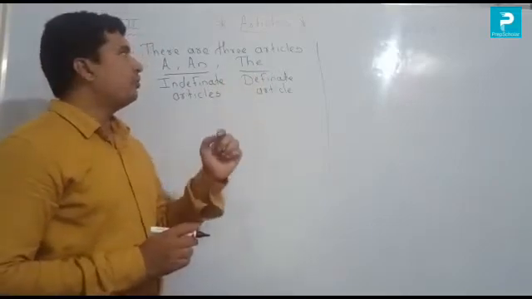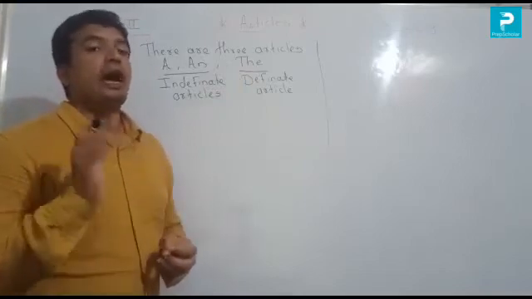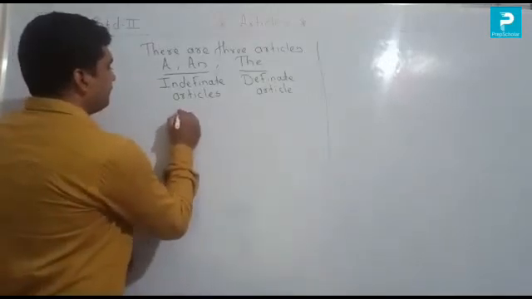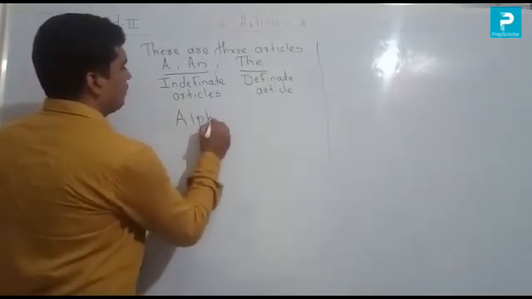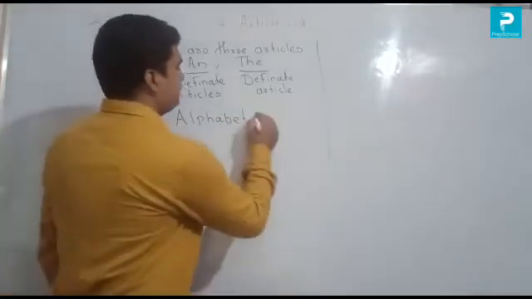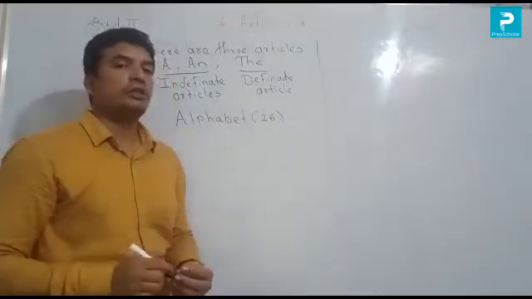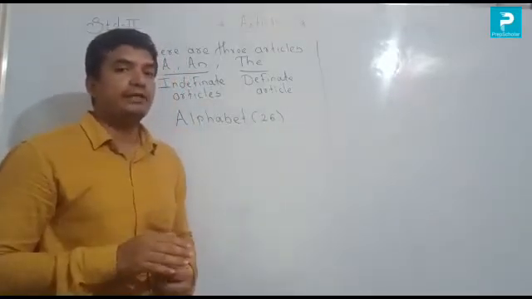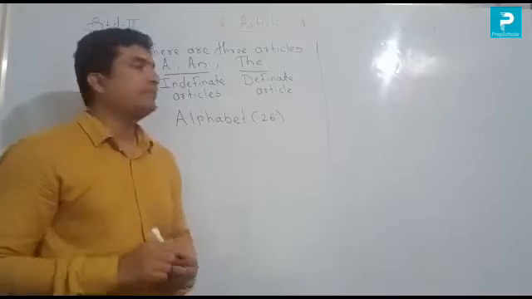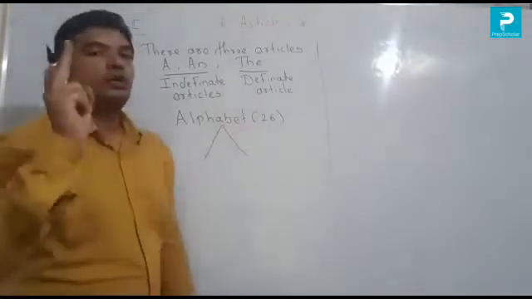So before we learn where we use articles, first you should know how many alphabets there are in the English language. So how many alphabets? The total is 26. In our English language there are a total of 26 alphabets, A to Z, A B C D to Z. In the alphabet there are two parts.